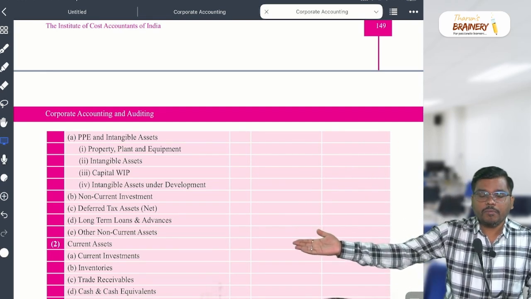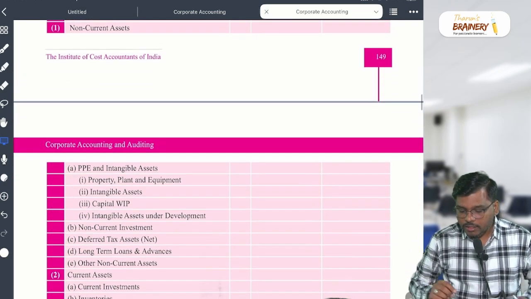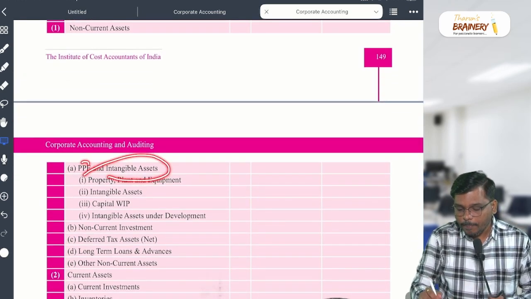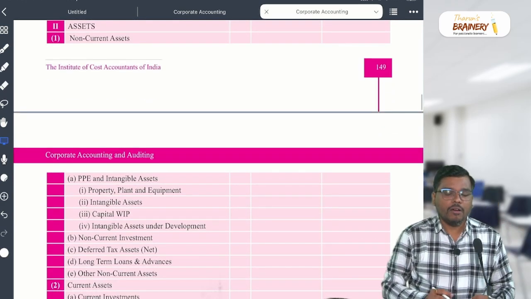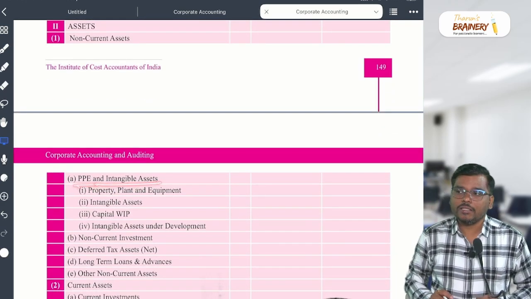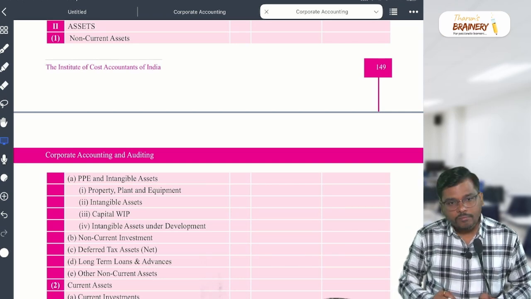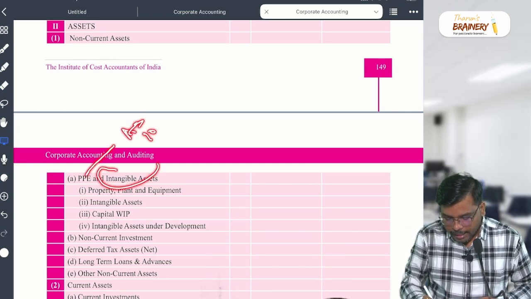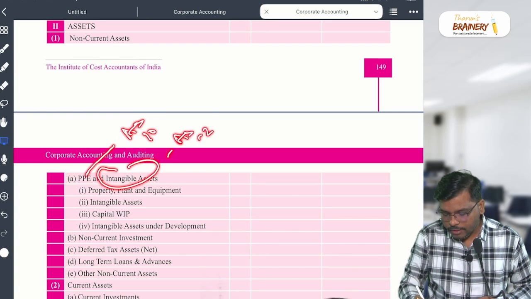After 12 months. But there is a fixed asset. What do you mean by fixed asset? What do you mean by tangible asset? Because the non-current assets are of two types. One is PPE and the other is intangible asset. PPE deals with AS 10. Intangible asset deals with AS 26.